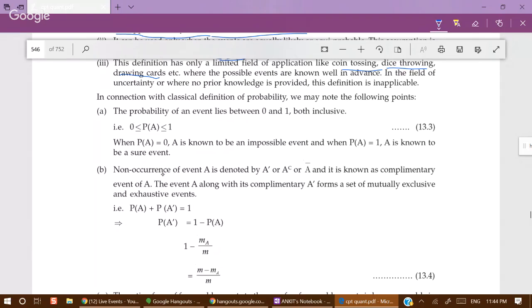When P(A) is equal to 0, A is known to be an impossible event. And when P(A) is equal to 1, A is known to be a sure event. Probability 0, impossible event. Probability 1, sure event. Yes, this is how we write probability. If A is the name of the event, then P(A) is the probability of occurrence of A.